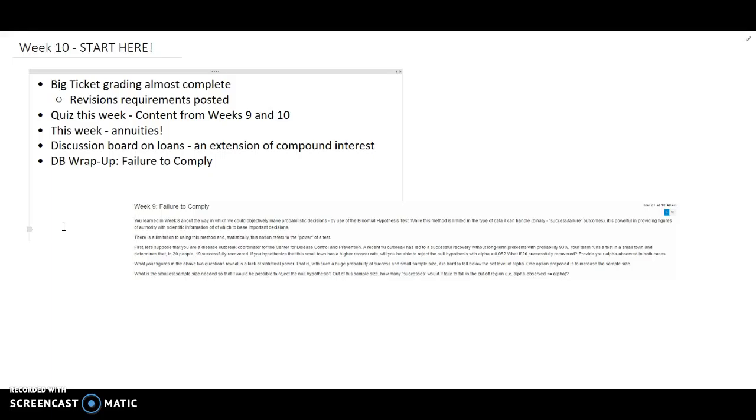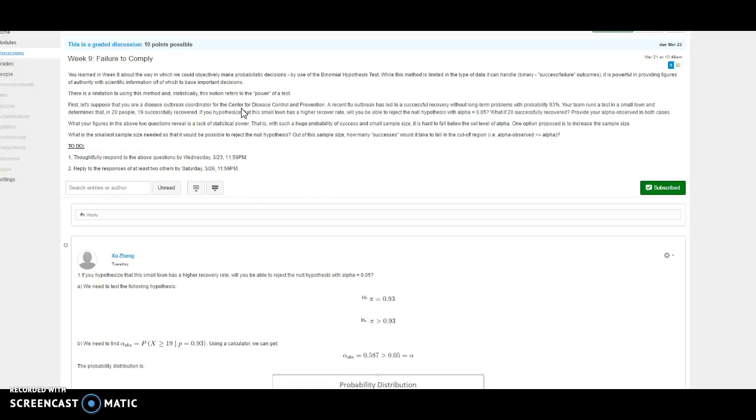This week you will be getting your big tickets completely graded back, and I apologize it's taken so long to get them back to you. It is quite a process to grade them, and I've had upwards of 70 of them to grade, so you can imagine it takes a little bit of time to give you feedback that is meaningful. So the revision requirements are posted this week, and you'll be able to start in on those, and those are due April 10th.